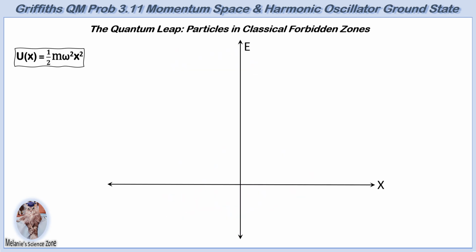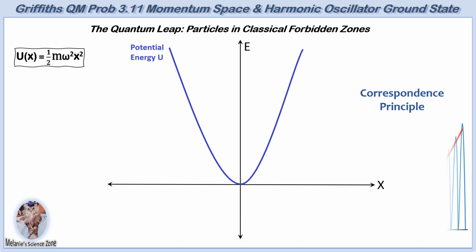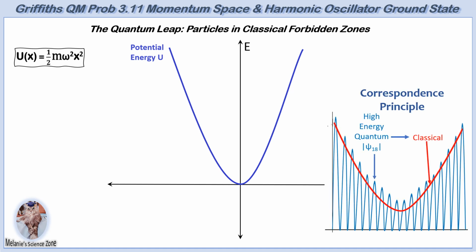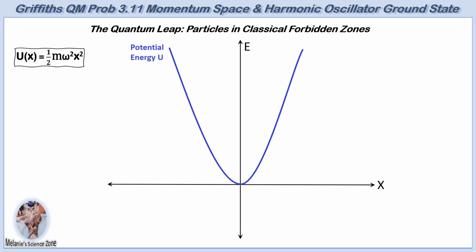Although a quantum harmonic oscillator is a quantum system, in order to better understand the quantum system's behavior, the classical potential energy curve is used. At high energies, the quantum system approximates classical patterns, a concept known as the correspondence principle. Thus, the classical curve helps bridge our understanding between the quantum and macro world.